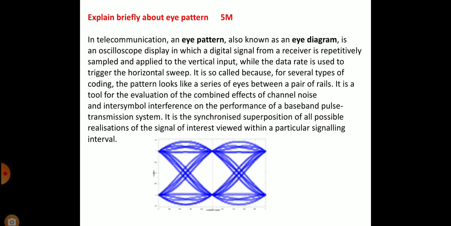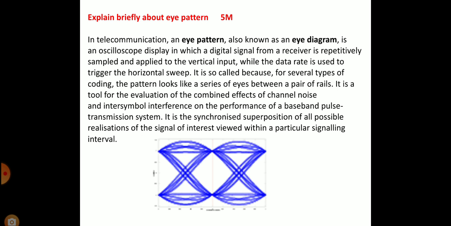Explain briefly the eye pattern, 5 marks. In telecommunication, an eye pattern, also known as an eye diagram, is an oscilloscope display in which a digital signal from a receiver is repetitively sampled and applied to the vertical input, while the data rate is used to trigger the horizontal sweep.